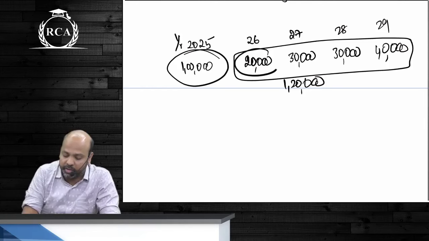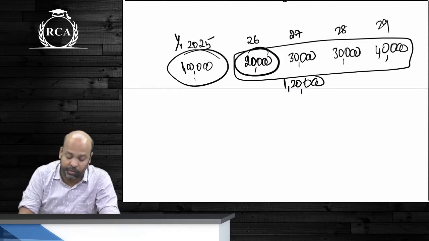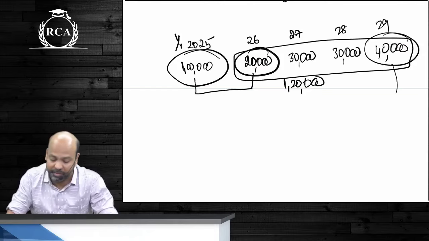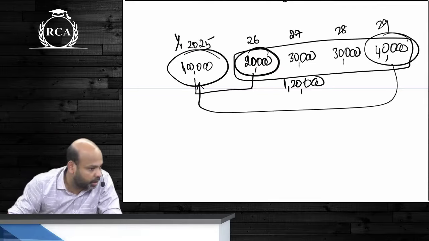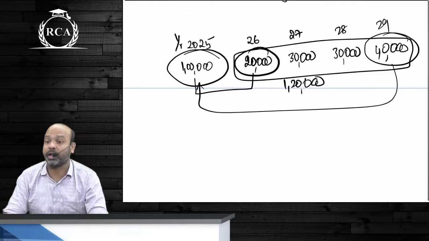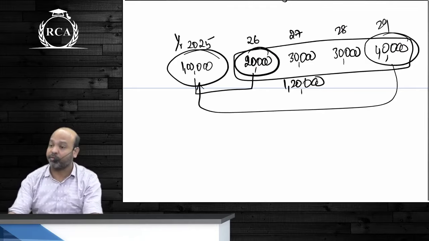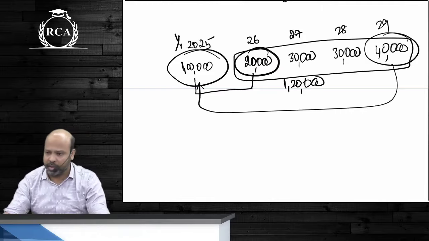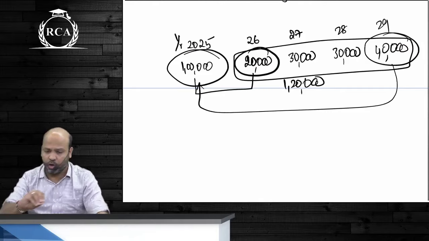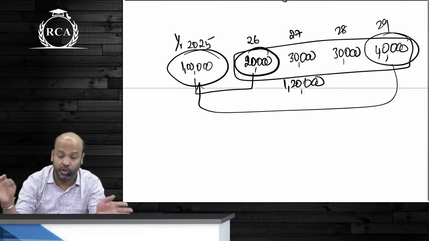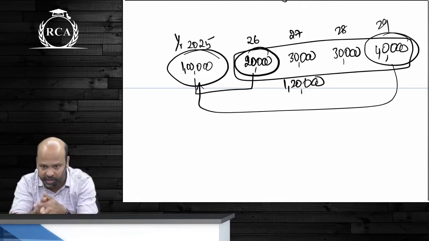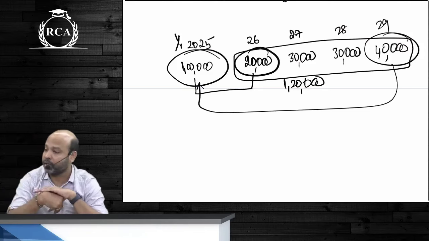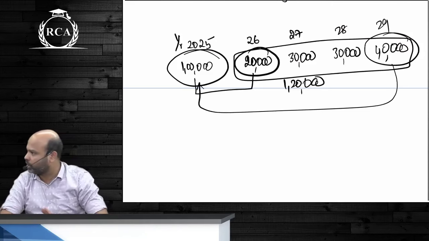The value of 20,000 that you're going to receive after a year is not the same as 20,000 invested today. The value of 40,000 that you're going to receive after 4 years will not be the same as 40,000 invested on the current date. The value of money will keep changing. Please do not compare those cash flows directly. You will have to bring them to a common time base, which is done through the concept of compounding and discounting. We will either compute present values or we will compute accumulated balances. Ensure that we bring all the cash flows to a common time base. Once we do, those cash flows can be compared directly. That's the whole intent here. Are we clear about this?